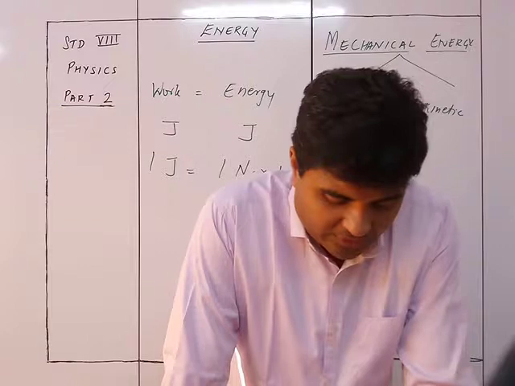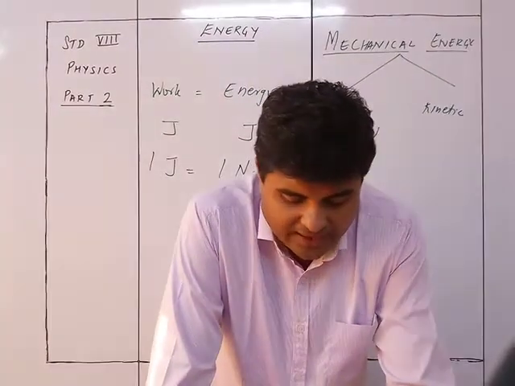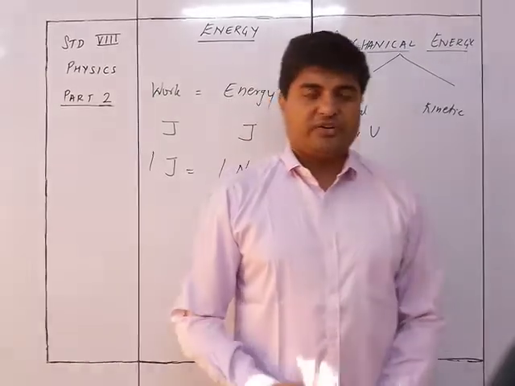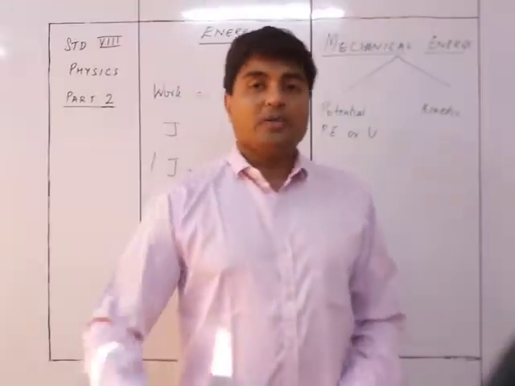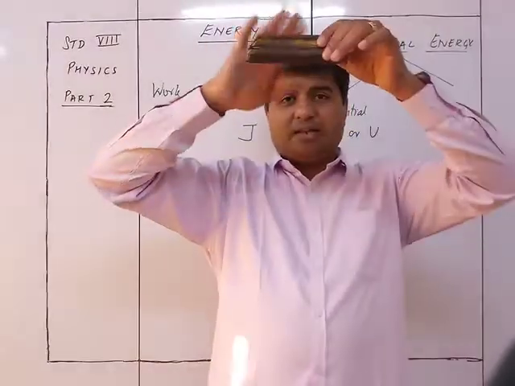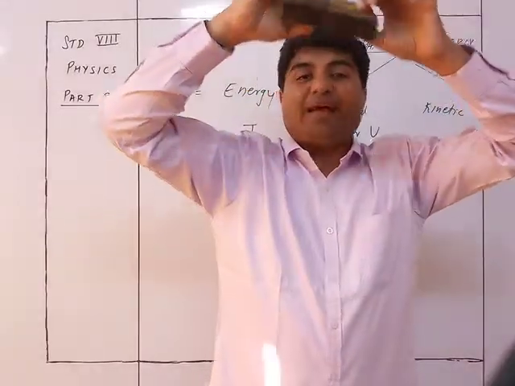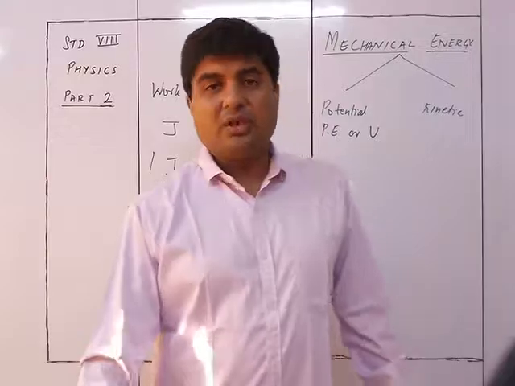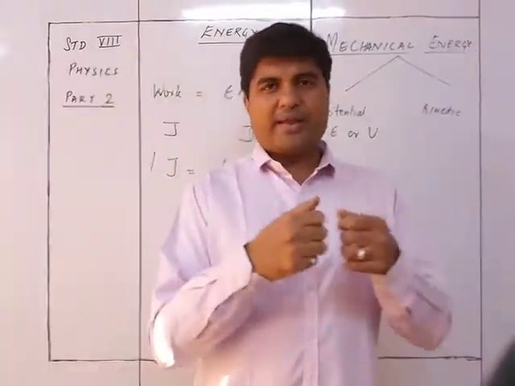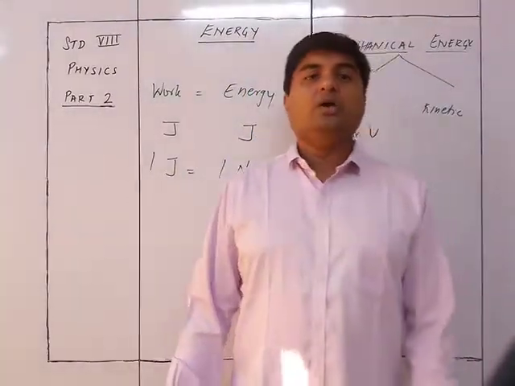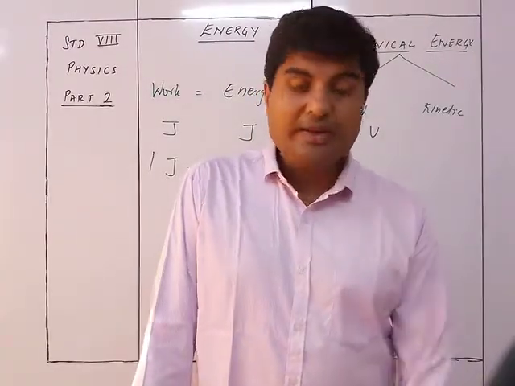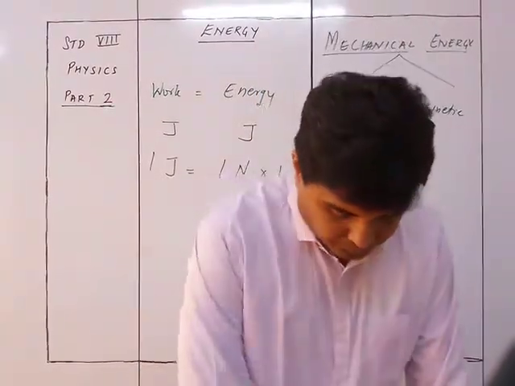Gravitational potential energy is when work is done to move a body to a height above the earth's surface. So when I am moving any body above the earth's surface, the energy possessed by the body is gravitational potential energy. But if I am changing its shape, like a bow and arrow or a stretched rubber band, then that is the elastic potential energy.